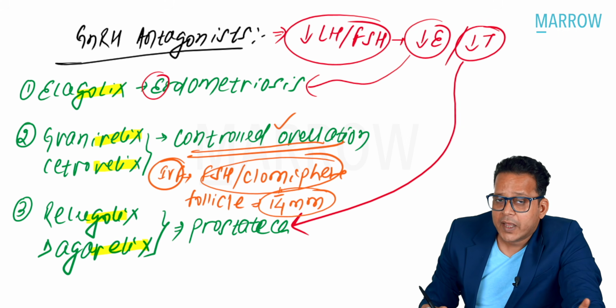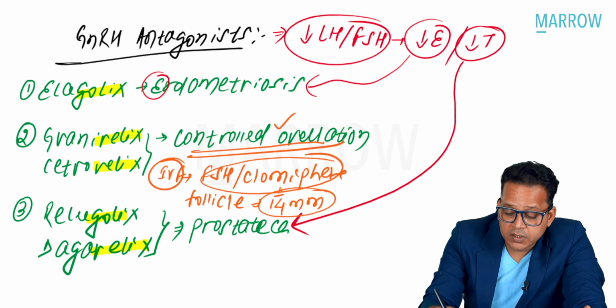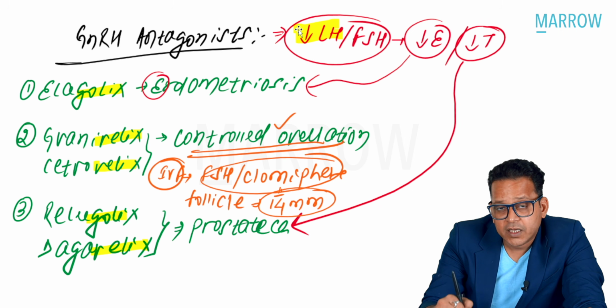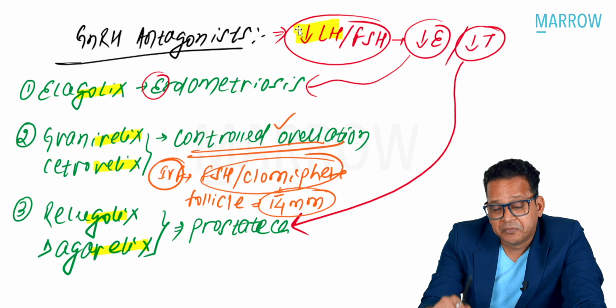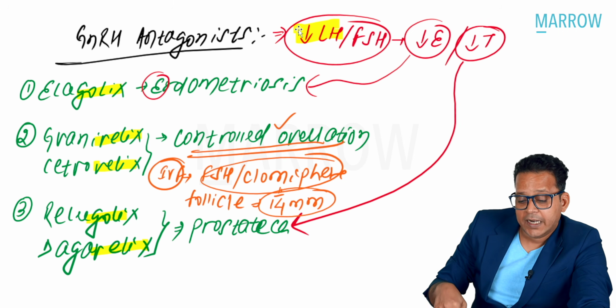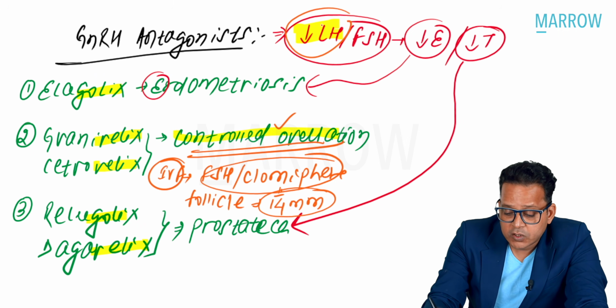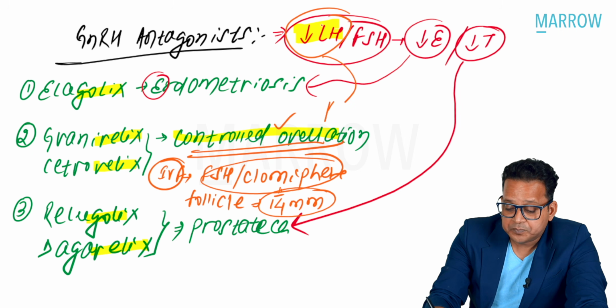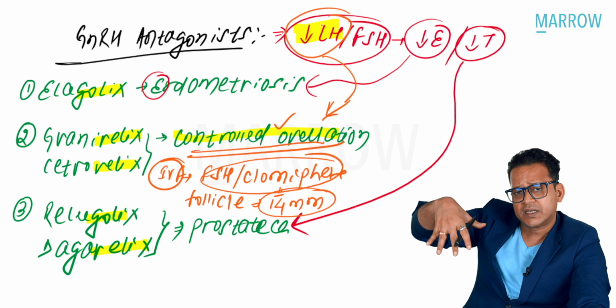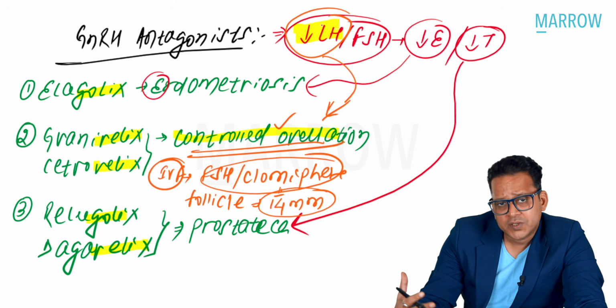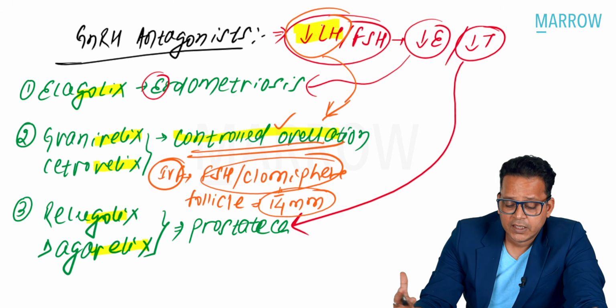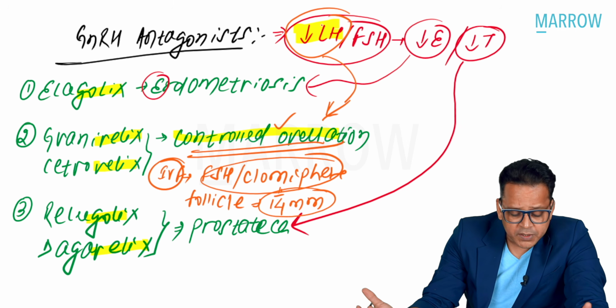And you see why ovulation happens? Because of a surge in what? LH. So by giving antagonists, I will decrease LH, and that will prevent premature ovulation, and that is called controlled ovulation. So here I'm using it in controlled ovulation because of decrease in LH. So the uses of these drugs are because of decrease in estrogen, testosterone or LH. These are the three uses of these drugs.